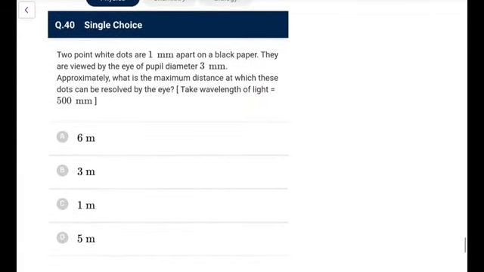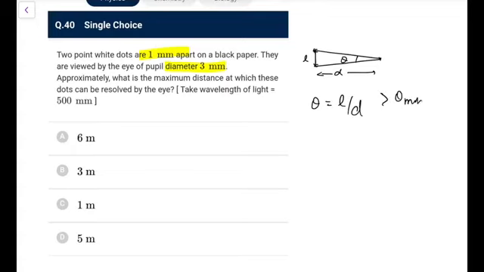Next, 2 point white dots are 1 millimeter apart on a black paper. They are viewed by an eye of pupil diameter 3 mm. What is the maximum distance at which these can be resolved? You take the wavelength of the light to be like this. So what maximum distance? Let's say this separation between these two would be small l, and this distance be d, and here is your eye. So the angle it subtends at the eye, theta is equal to l by d, that should be definitely greater than the minimum angle of resolution, and this you know is 1.22 lambda by D, where D is the diameter.